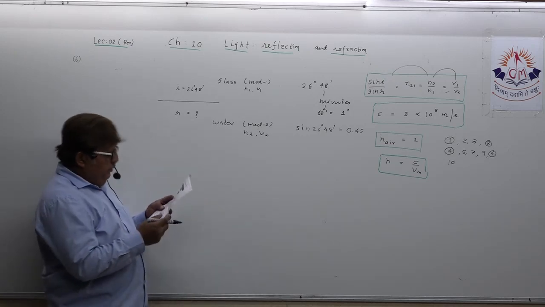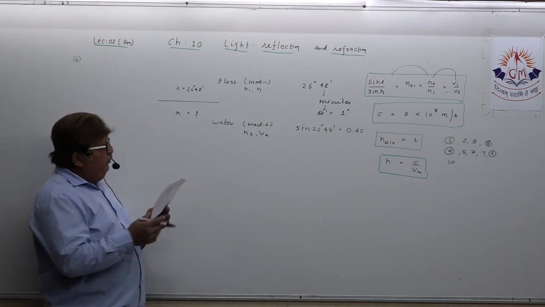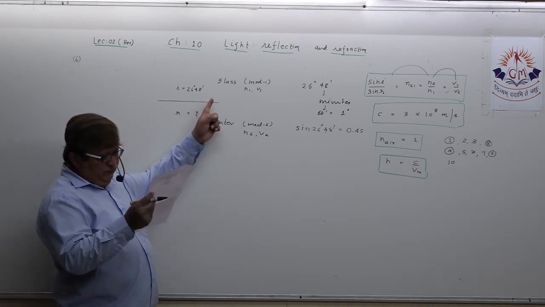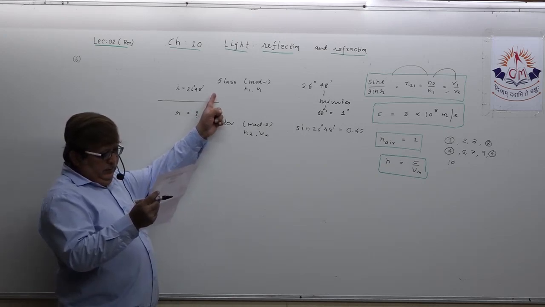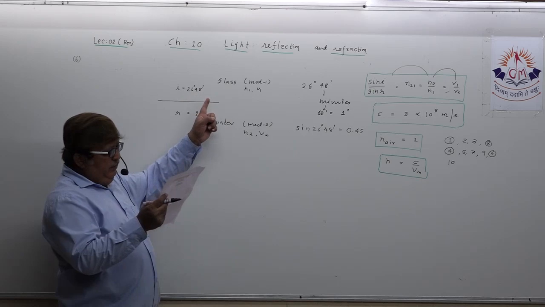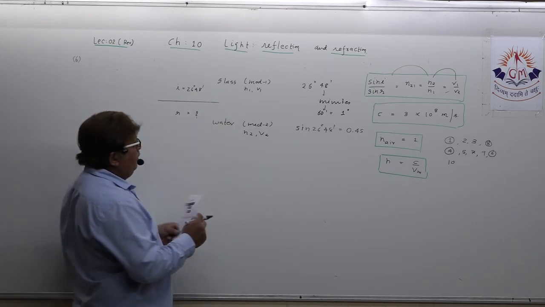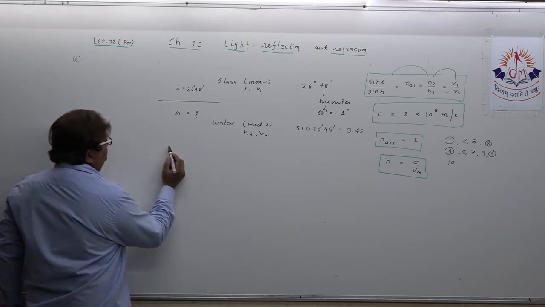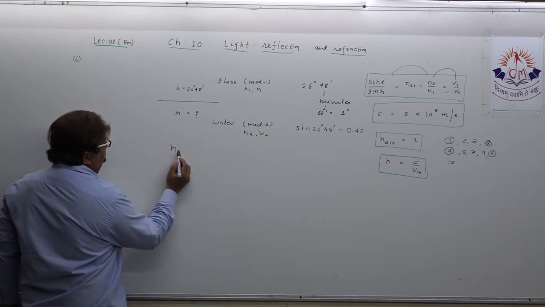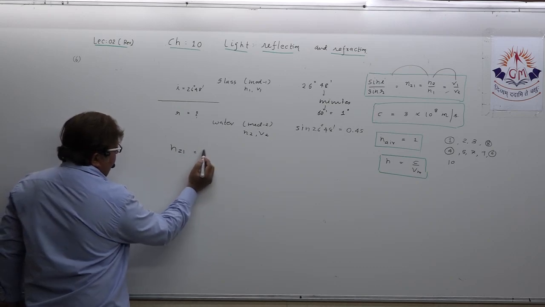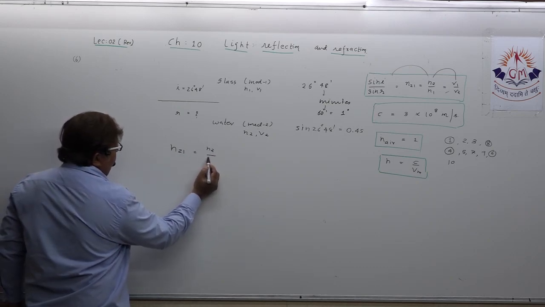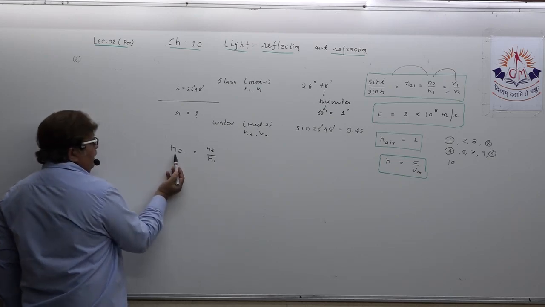Okay. Now what they have given, see, refractive index of water with respect to glass, that means n2 1, that means n2 upon n1. You understood this?